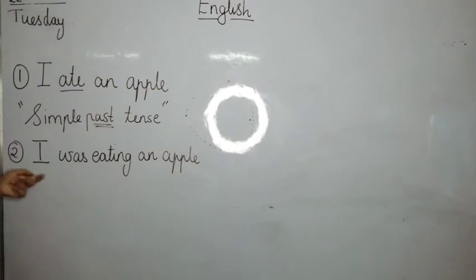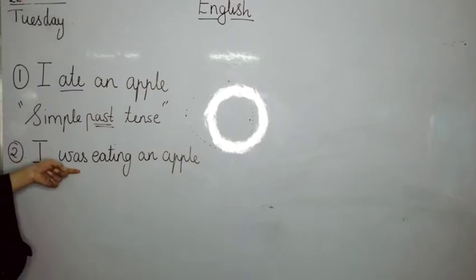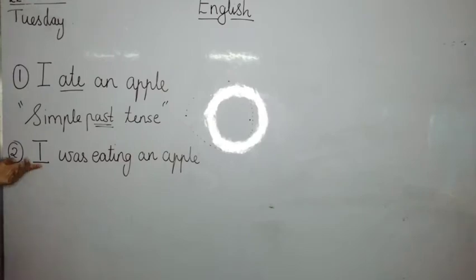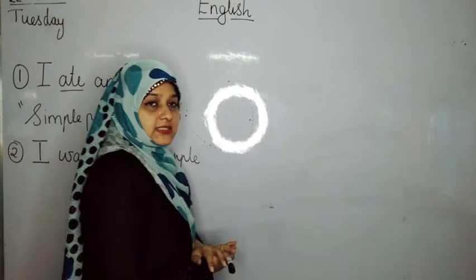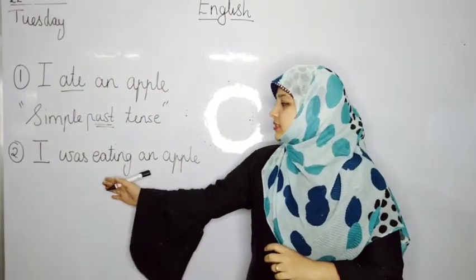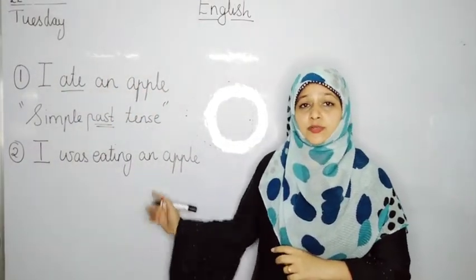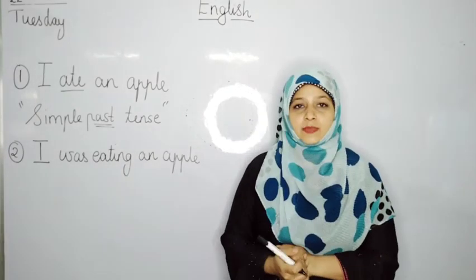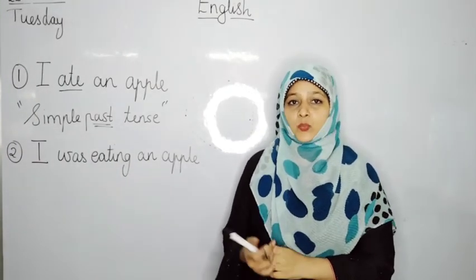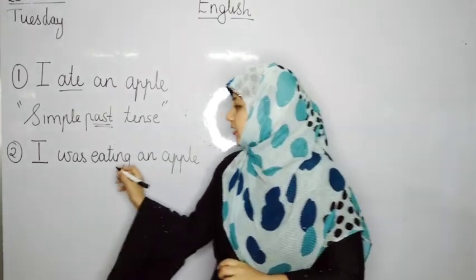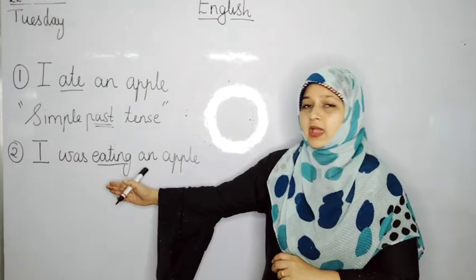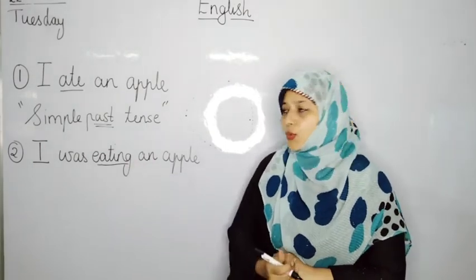Come on, read the sentence with me. I was eating an apple. What does this sentence tell us? That I was eating an apple means that this sentence is also in past tense. But from this, can you tell me which is the verb? Which is the action verb? Yes, it is eating, isn't it? Eating is an action, so it is the verb.